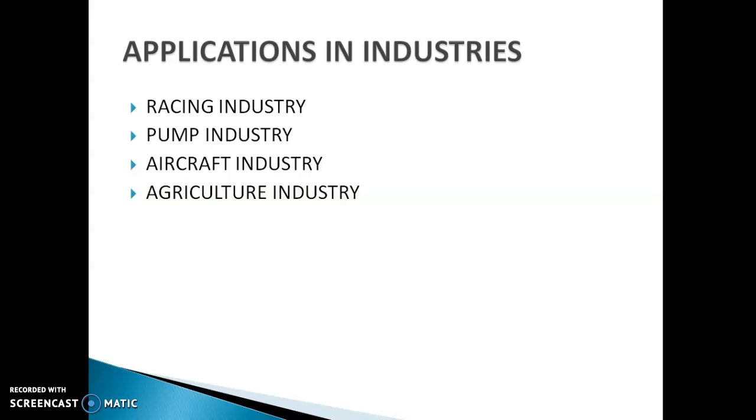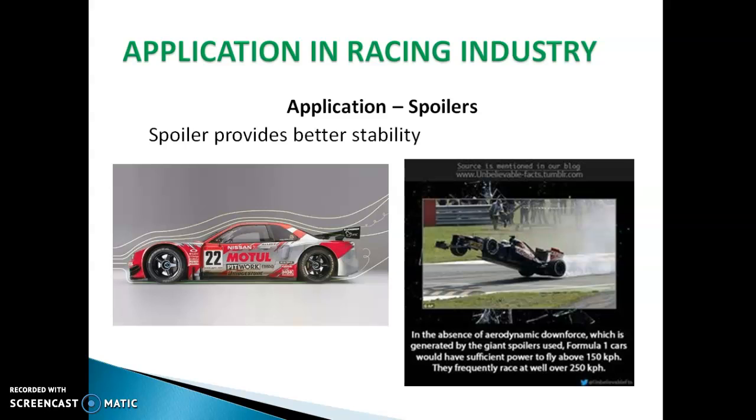Bernoulli's principle is applied in various industries like the racing industry, pump industry, aircraft industry, and agriculture industry. Application of spoilers: a race car employs Bernoulli's principle to keep its rear wheels on the ground at all times while traveling at high speeds. A race car spoiler shaped like an upside down wing with a curved surface at the bottom produces a net downward force, thus keeping the car to the ground.